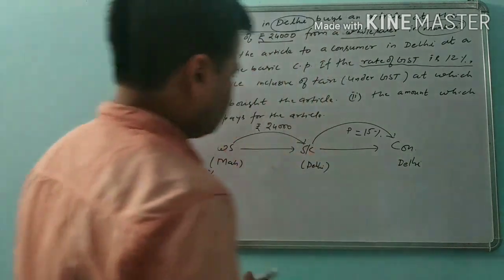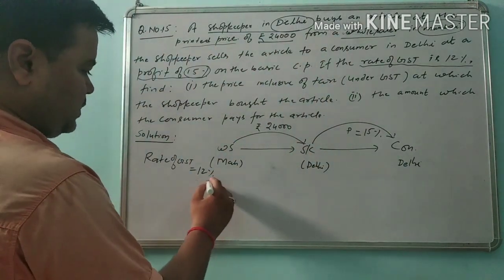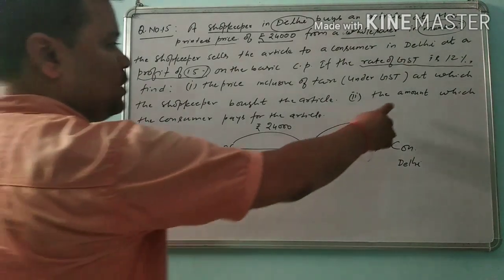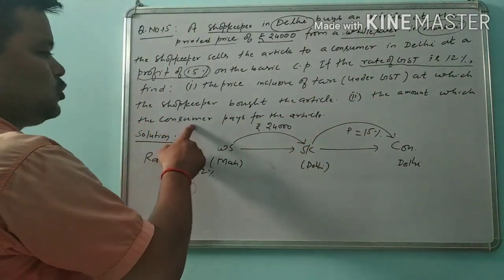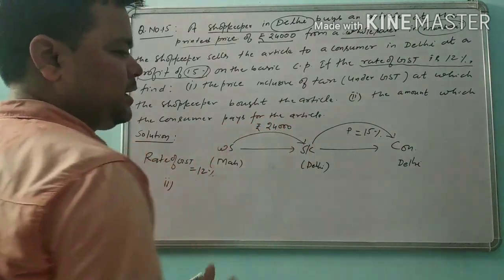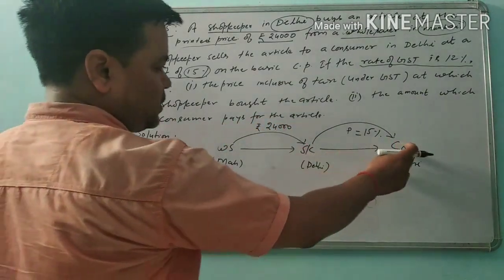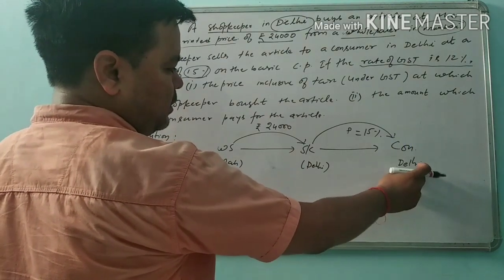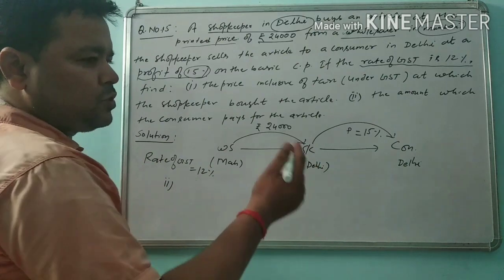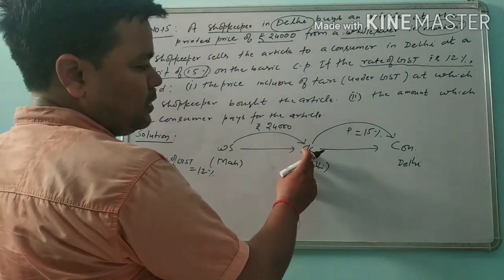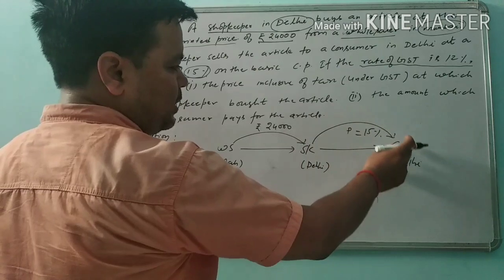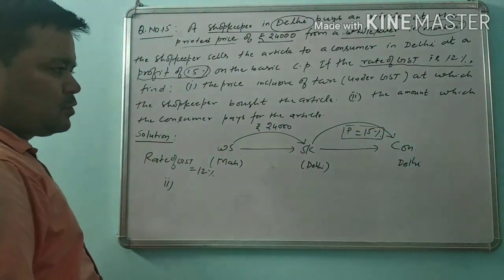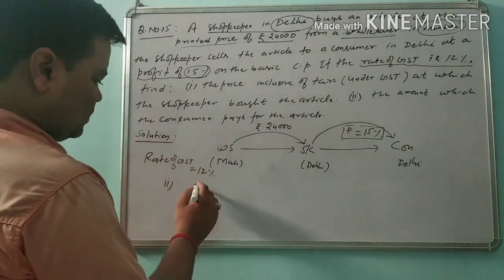The second part of the question is the amount which the consumer pays for the article. Means we have to find the amount whatever the consumer in Delhi pays for the article. Since we know that the shopkeeper sells the article at 15% profit, therefore we should find the amount of profit first.